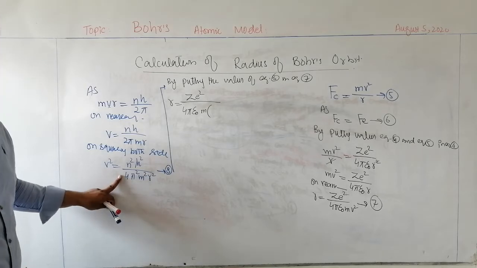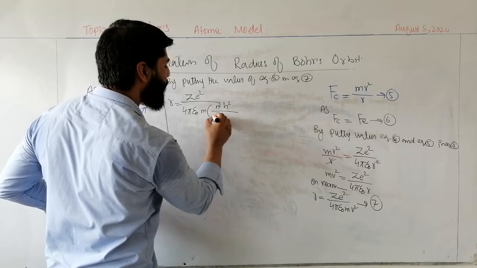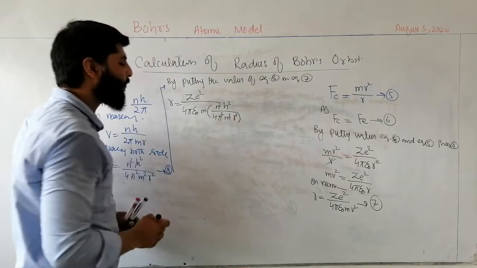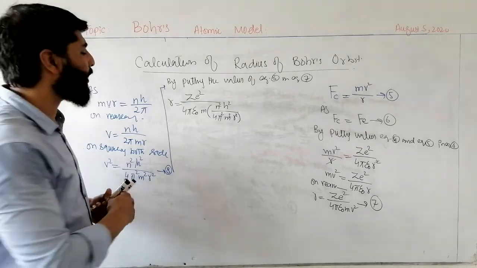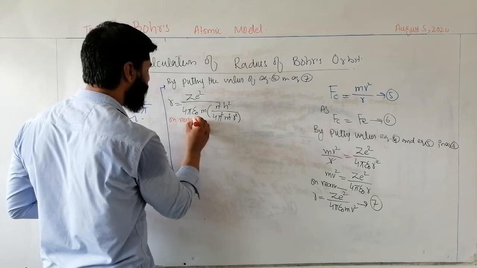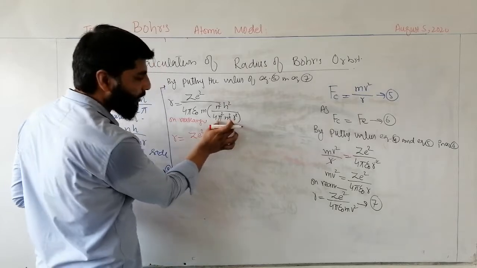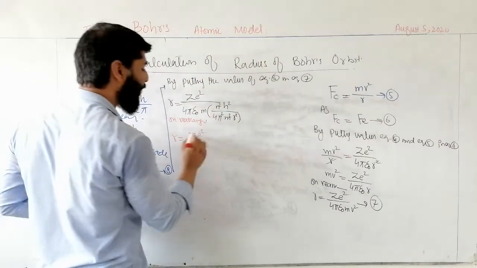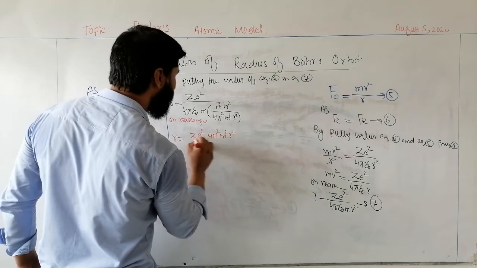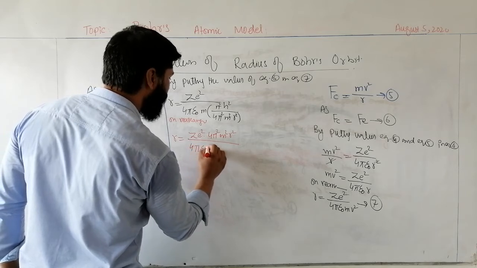What is the value of v square? This is the value of v square, n square h square divided by 4 pi square m square r square. On simplifying and rearranging, we will get r is equal to Z e square into 4 pi square m square r square divided by 4 pi epsilon naught m into n square h square.